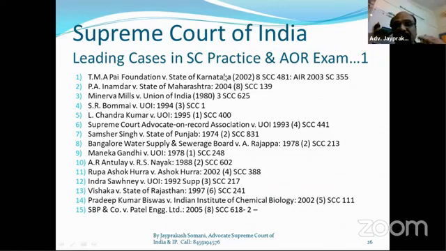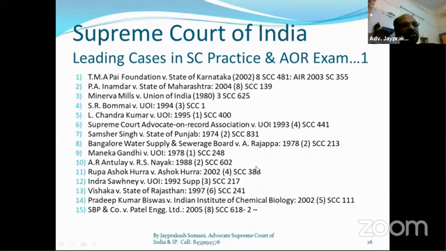The Supreme Court has different jurisdictions. Some cases are related to fundamental rights. Nearly all cases are related to fundamental rights, but specifically TMA Pai Foundation, PA Inamdar, Minerva Mills versus Union of India, such cases deal with fundamental rights. Some cases are related, like Bar Council versus State of Maharashtra, which is about transfer of criminal matters from one High Court jurisdiction to another. And Rupa Ashok Hurra versus Ashok Hurra is for curative petitions.